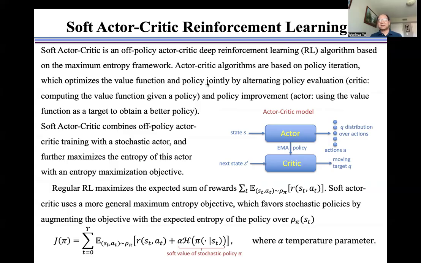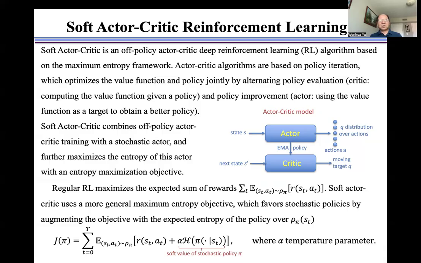Actor-critic algorithms are based on policy iteration, which optimizes the value function and policy jointly by alternating policy evaluation and policy improvement, as shown here, this actor and this critic. Soft actor-critic combines off-policy actor-critic training with a stochastic actor and further maximizes the entropy of this actor with the entropy maximization objective.